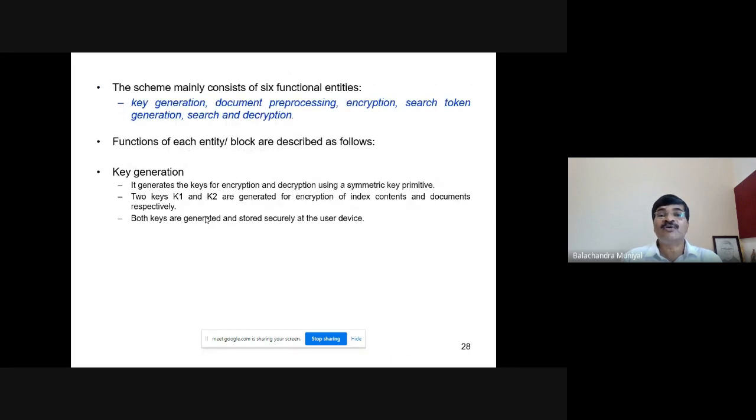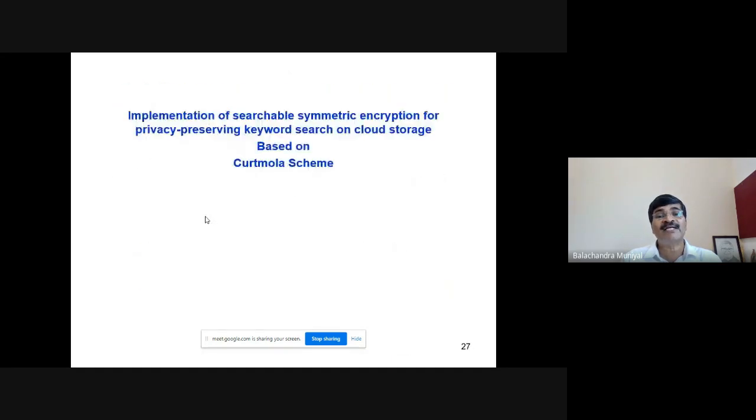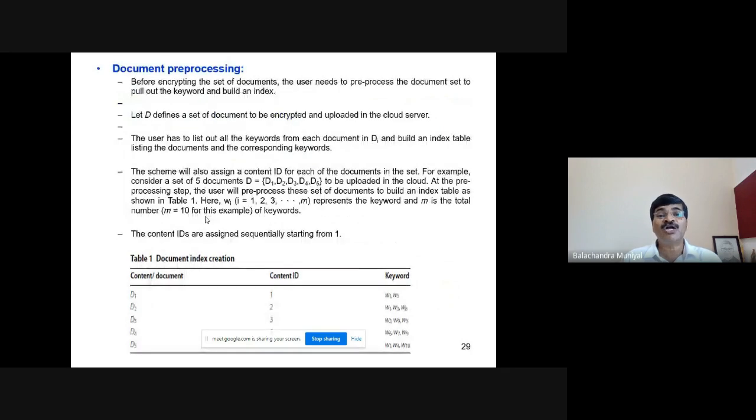What is this second module, document preprocessing, which is not listed here? But this is a very essential module defined by the Kurt-Mola scheme. This is a module which is used to pull out the keywords from the documents. What are the keywords present in D1? What are the keywords present in D2, etc.? So document preprocessing lists a set of keywords from all the documents. In addition to this, it creates the index data structure and inverted index data structure. Those 2 data structures are also created in this particular module.